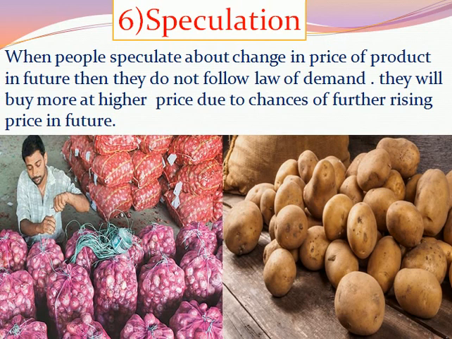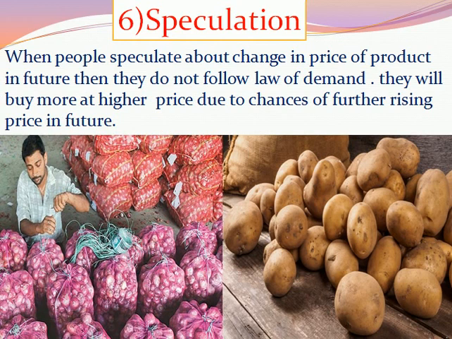Next, speculation. We have also seen this example many times. Speculation means prediction of the future. When people predict or speculate that the price of a particular product may further increase in the future, though the price increases, the people will demand more product at a higher price.